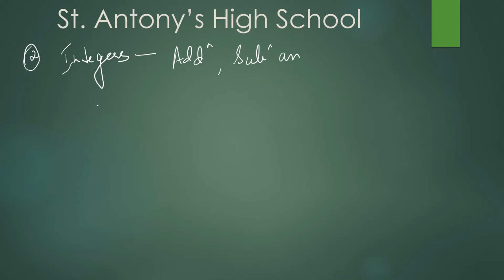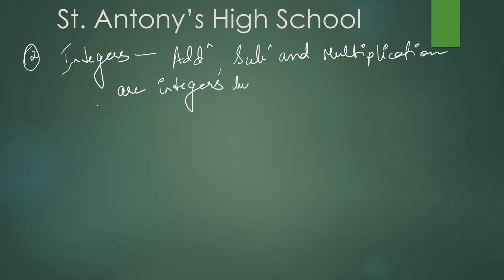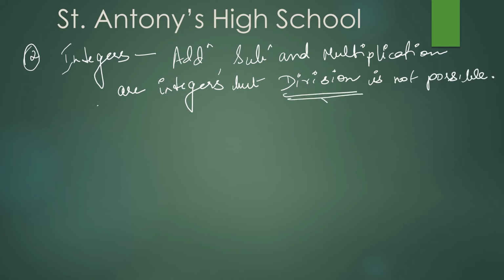Any two numbers if you add, you are getting an integer. Subtraction, any number if you subtract, negative numbers also, it is possible under integers. Multiplication also, 3 into 2 is 6, 3 into minus 2 is minus 6. It is possible under multiplication for integers, but division is not possible. This is the nature of the closure property.